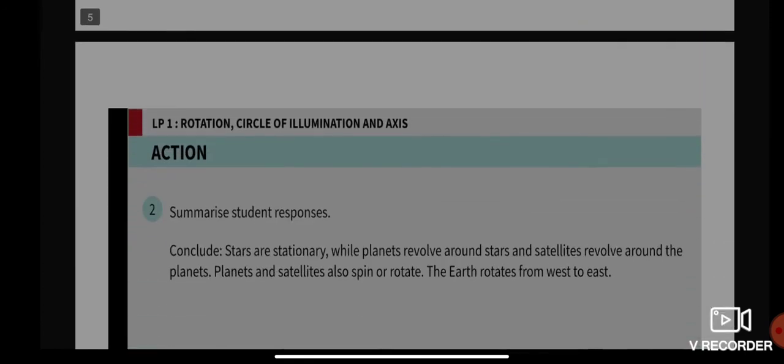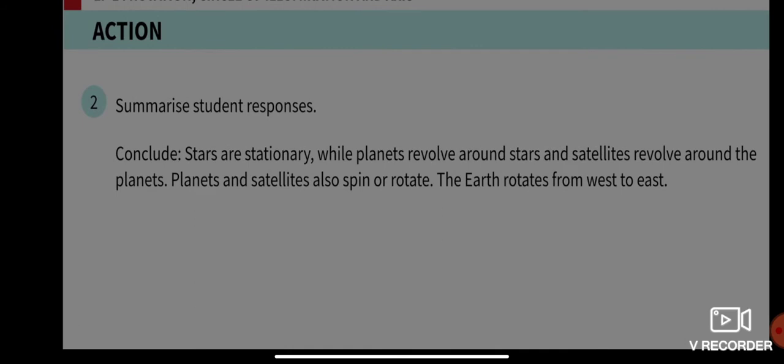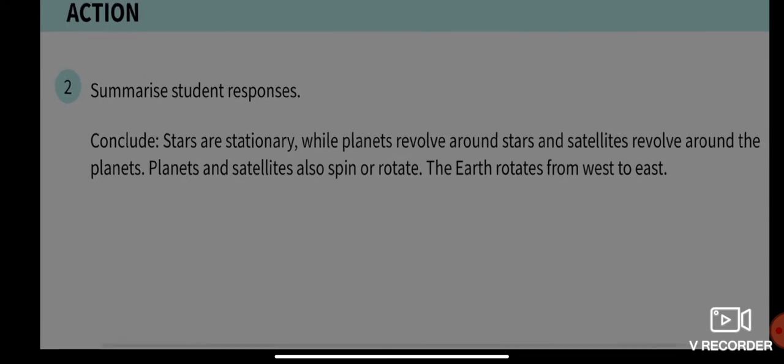Listen. Stars are stationary, which means they don't move, while planets revolve around stars and satellites revolve around the planets. Planets and satellites also spin or rotate. The earth rotates from west to east.